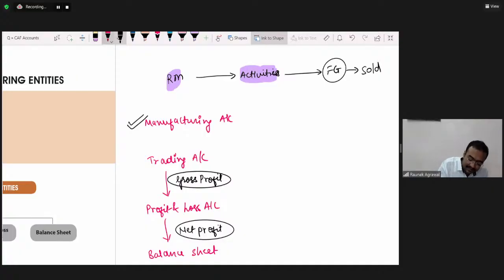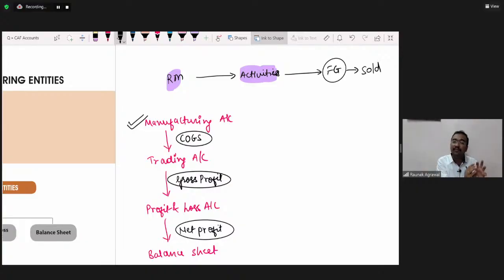Through the manufacturing account, we get the figure of cost of goods sold. So the new cycle would be: first, we prepare the manufacturing account. From it we get the cost of goods sold, which gets transferred to the trading account.